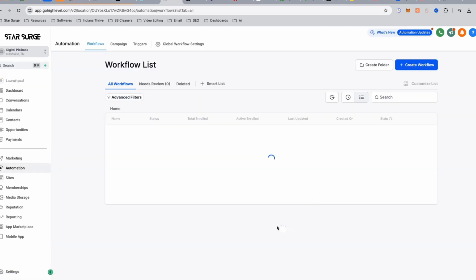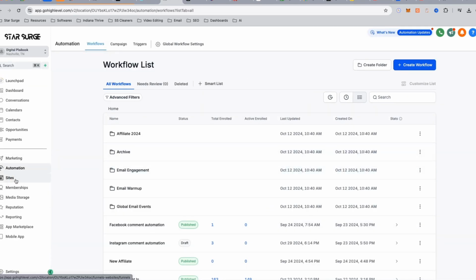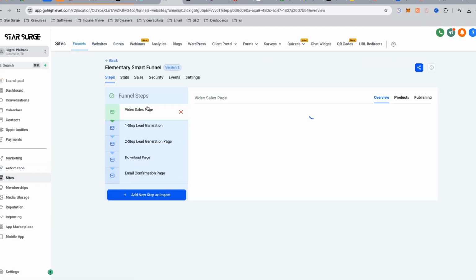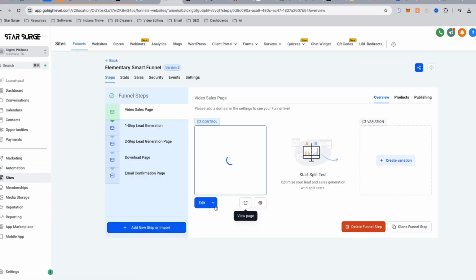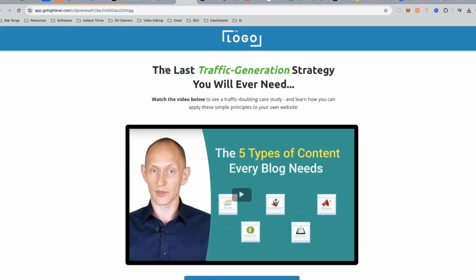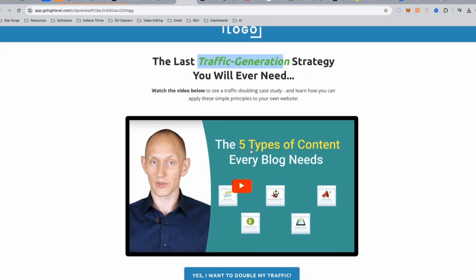So we got that set up, the back end. Now let's go to sites where the funnels are. So this is just the standard funnel where you have your call to action, then video, then your button. So this can be the last AI video generator you ever will need. And then this could be a video of you talking about, I don't know, Pictory or just any tool, a long form video, because you got to be thinking the traffic that you're going to be generating is going to be coming from short form content.